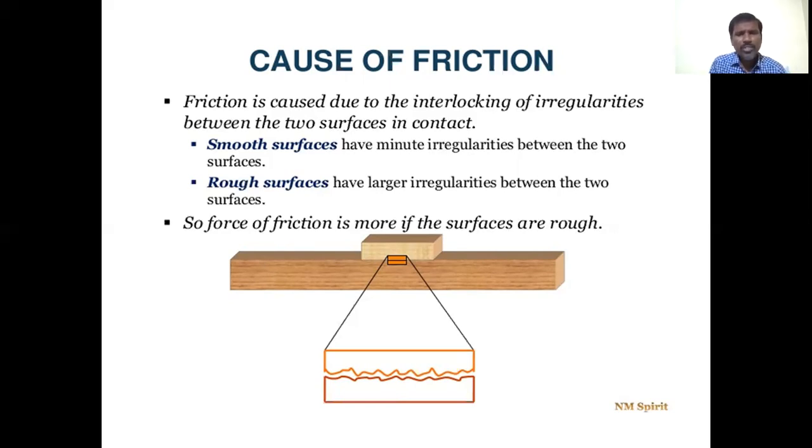So the force of friction is more if the surfaces are rough. Friction is more when two surfaces have more roughness. Smooth surfaces have low friction, whereas rough surfaces have more friction. So these are the causes of friction.